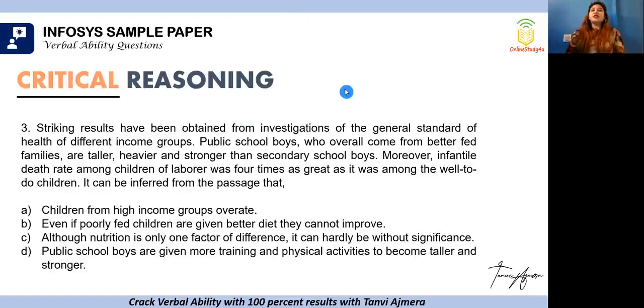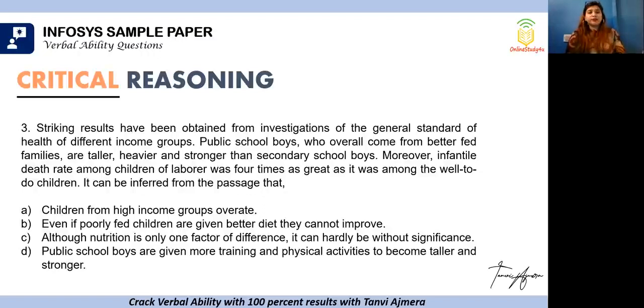Great. Striking results have been obtained from investigations of the general standard of health of different income groups. So there's been an investigation by the general standard of health relating to different income groups, which is rich, upper middle class, lower middle class, just above poverty line, all of them. Public school boys who overall come from better fed families are taller, heavier, and stronger than secondary school boys. So we are talking about public school boys who are coming from better families, and they are taller, healthier, stronger, everything.